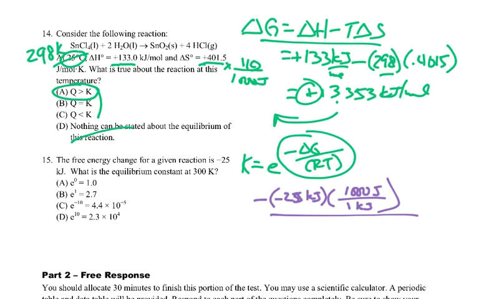Now that's over R and T, so I know my R is 8.31 joules per mole Kelvin. And my temperature is 300 Kelvin.